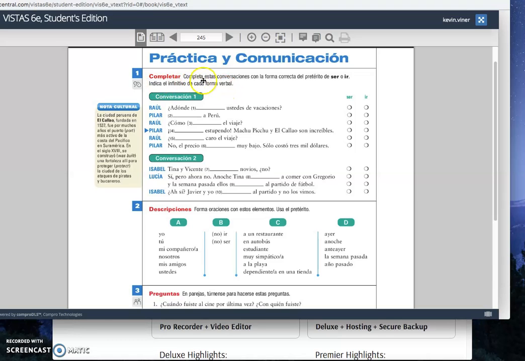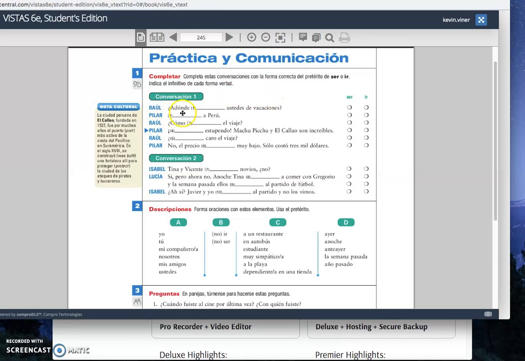So let's read the instructions. Completa estas conversaciones con la forma correcta del verbo del pretérito de ser o ir. Indica el infinitivo de cada forma verbal, right? So we have to find the correct form here, and then we have to just say, is it a use of ser or ir, since they have the same forms, all right?